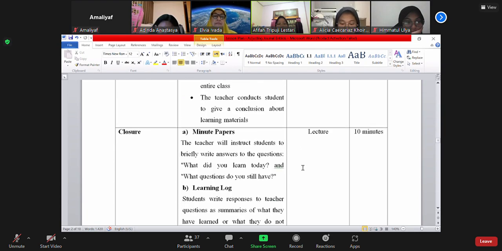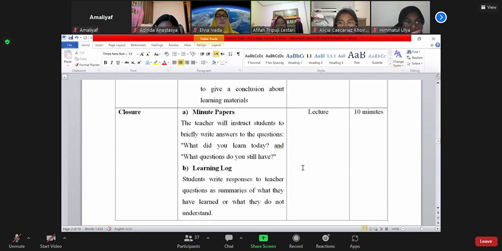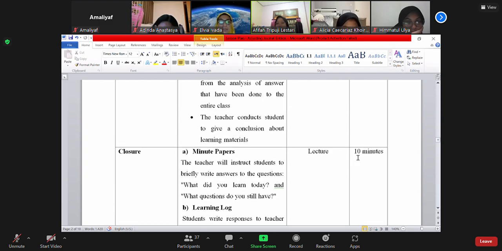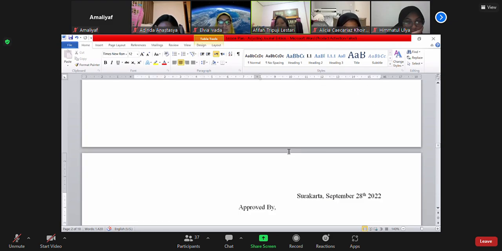And the last step is closure. There are 2 strategies that are used for this step. The first is minute paper. So the teacher will instruct students to briefly write answers to questions, like what did you learn today and what questions do you still have? And the second is learning log. Students write responses to teacher questions, as summaries of what they have learned or what they do not understand. And the method is lecture, and the time allocation is 10 minutes.